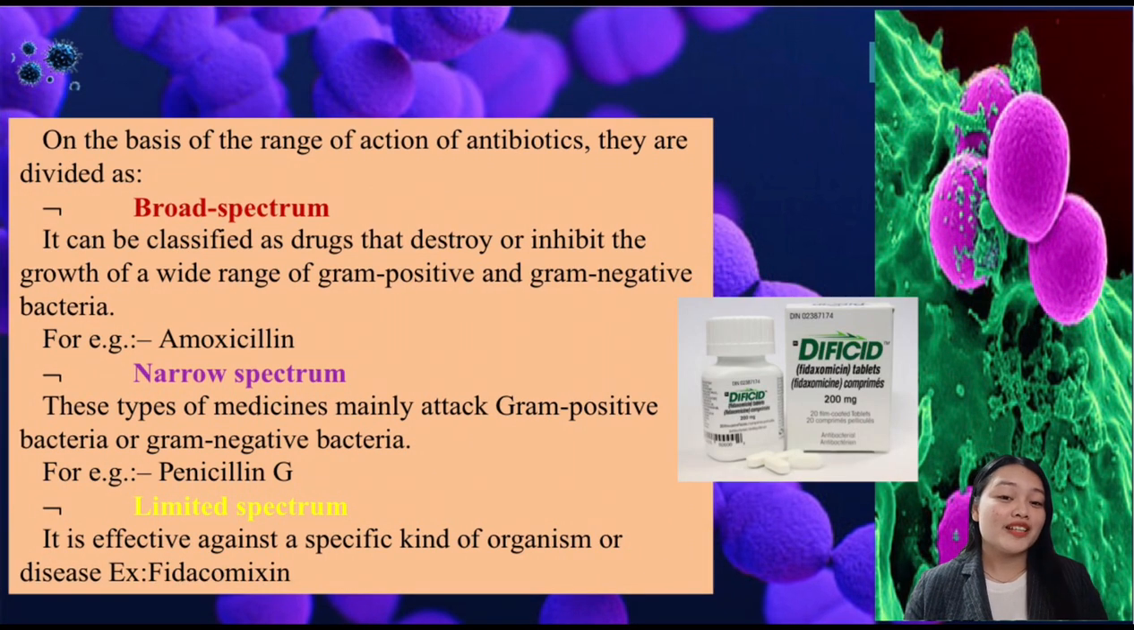Now let's proceed to limited spectrum. It is effective against a specific kind of organism. An example of a limited spectrum antibiotic is fidaxomicin. By the way, it is used to treat CDAD. When we say CDAD, it is Clostridium difficile associated diarrhea. So it is only for a limited or a specific type of bacteria.